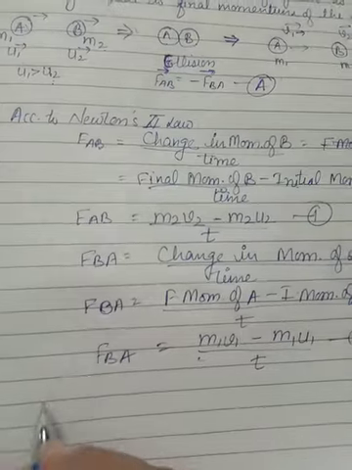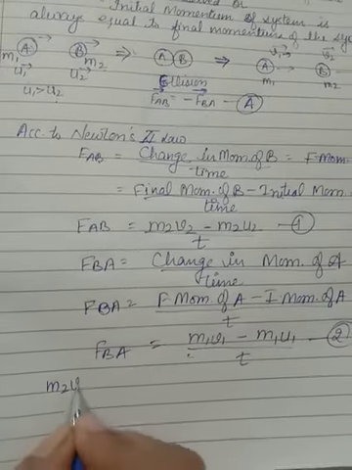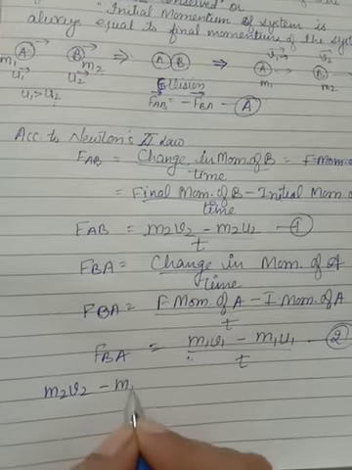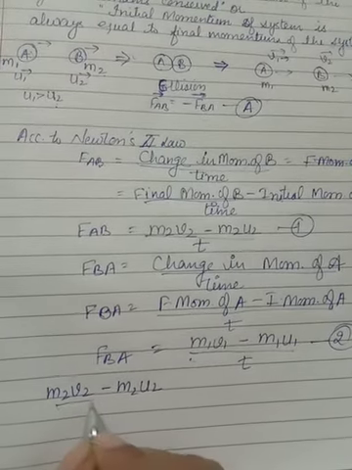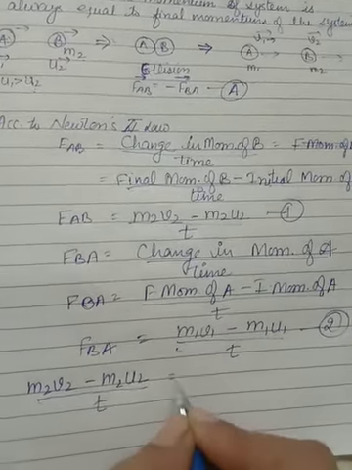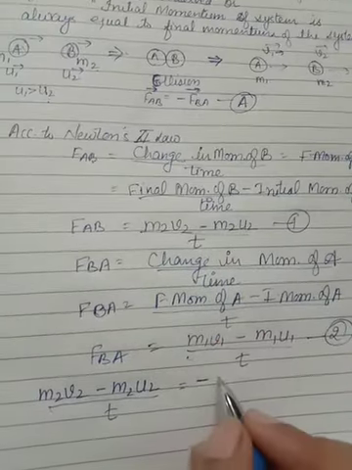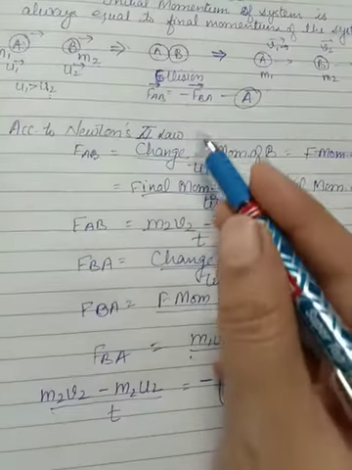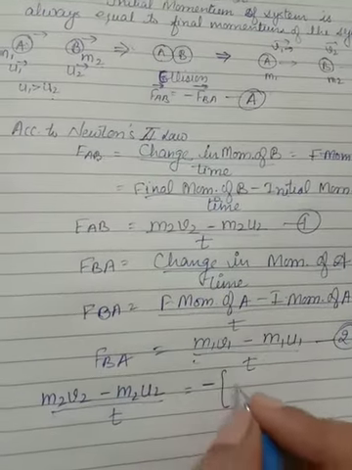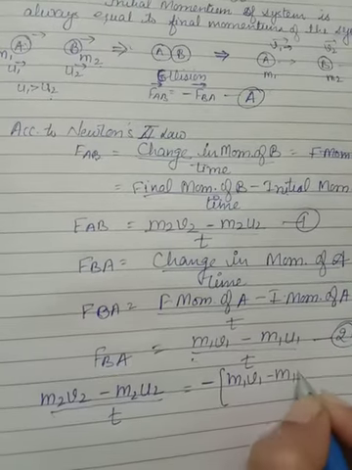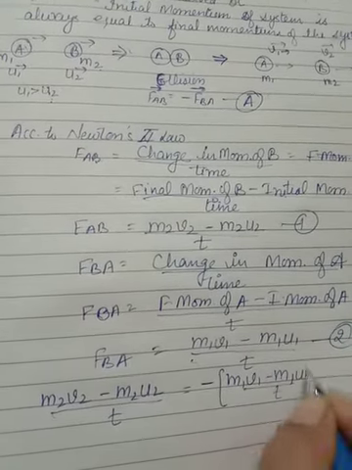FAB means m2 v2 minus m2 u2 upon t, it is equal to minus of, see here the minus sign is there, so minus of, now I'll put the value of FBA, this one, m1 v1 minus m1 u1 upon t.